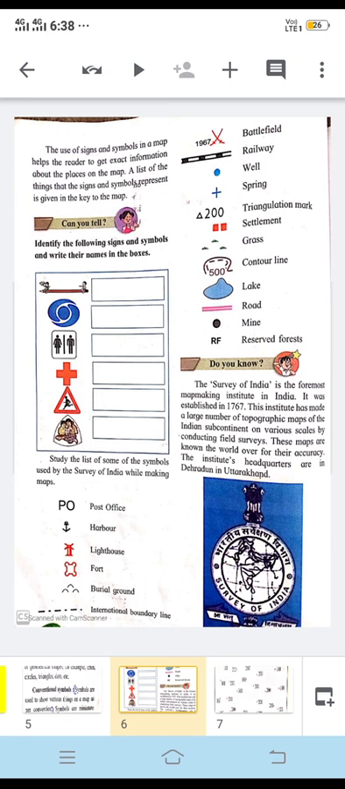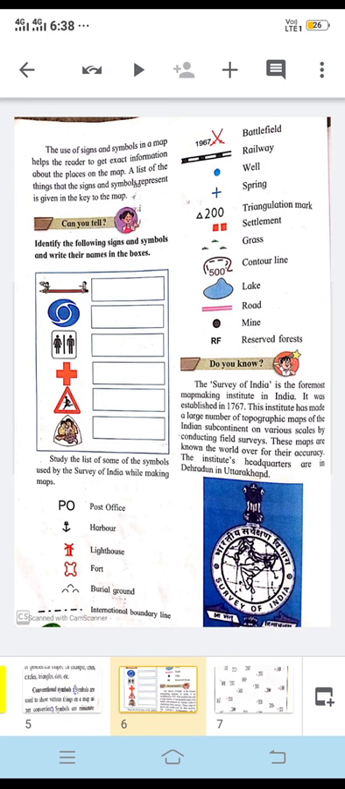The Survey of India is the foremost map making institute in India. This organization, we can say institute, is doing the study of maps, and they are making the maps. So the Survey of India is such an organization which is very famous, among the foremost of the map making institutes. This was established in the year 1767. The institute has made a large number of topographic maps.